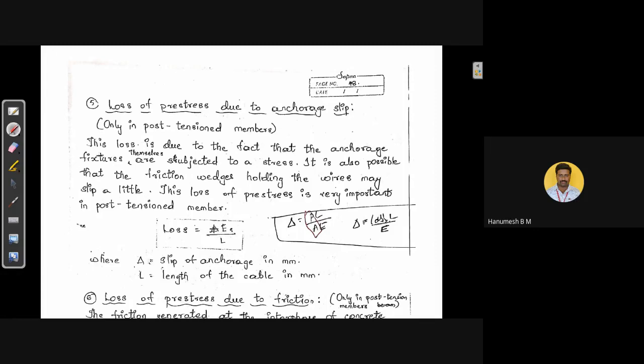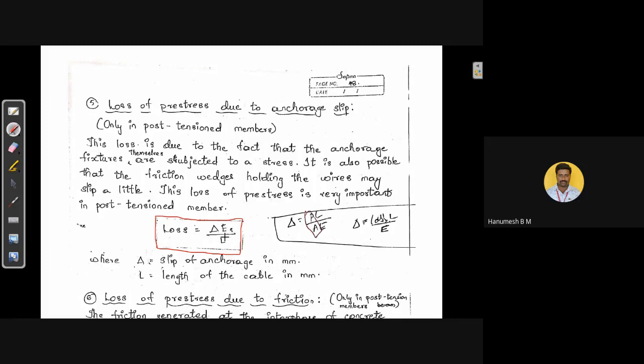where delta is the slip of the steel tendon. We need to substitute Es, that is Young's modulus of the steel, divided by L, that is the length of the pre-stressed member, especially in case of post-tension member. Loss is equal to delta into Es divided by L, where delta is the slip measured in millimeters, Es is Young's modulus of steel, all divided by length of the member.